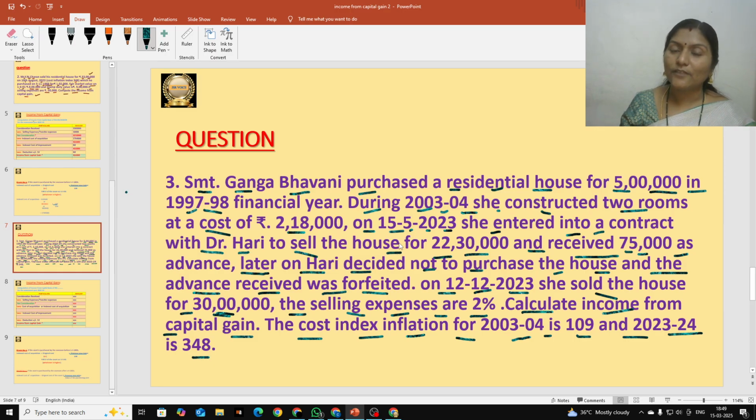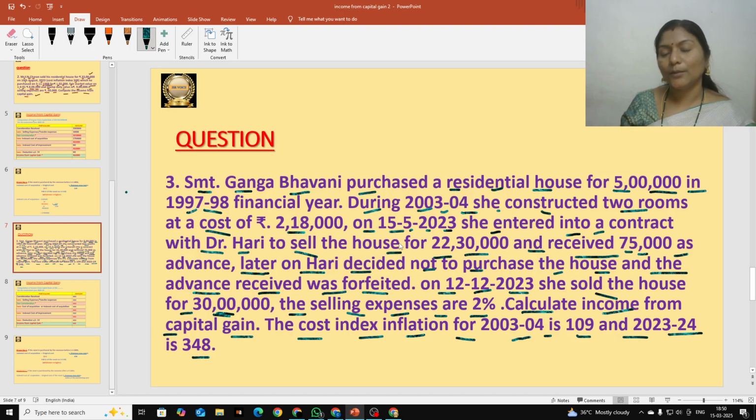And during the previous year in the month of May, she entered into a contract with Dr. Hari to sell her house for 22,30,000, but she received an advance of 75,000, and Hari did not actually come forward to purchase that house. He said he does not want to purchase. So that advance was forfeited, meaning the assessee did not give that advance back. No one gives the advance back. So 75,000 is income for Ganga Bhavani. How to treat that we are going to learn here.